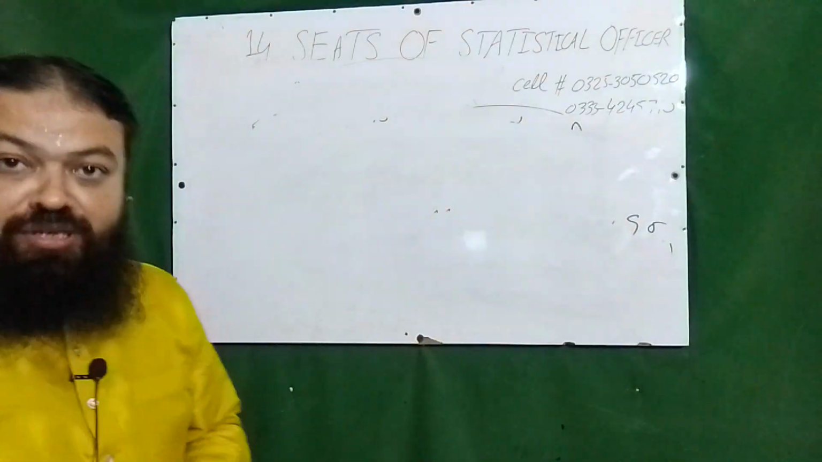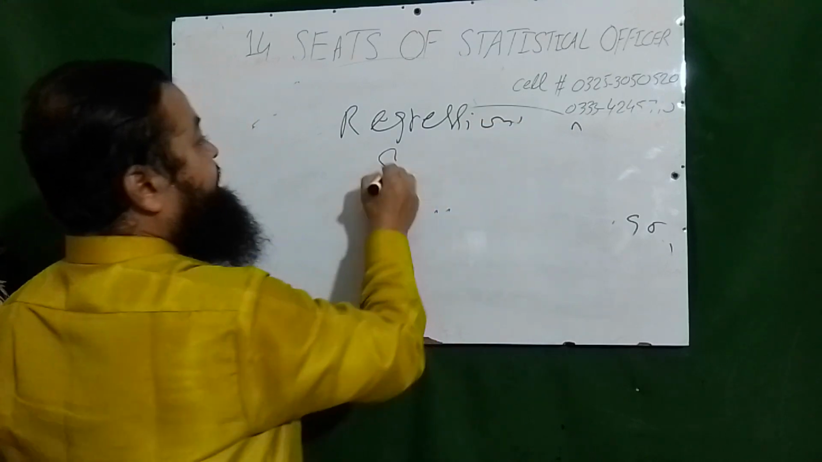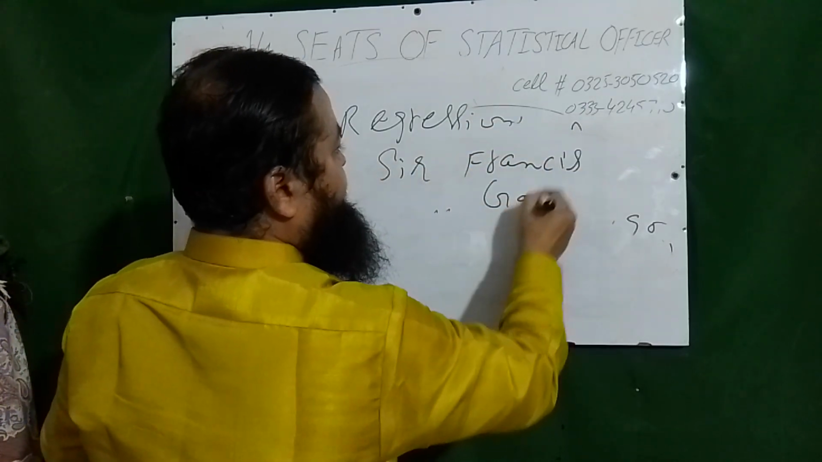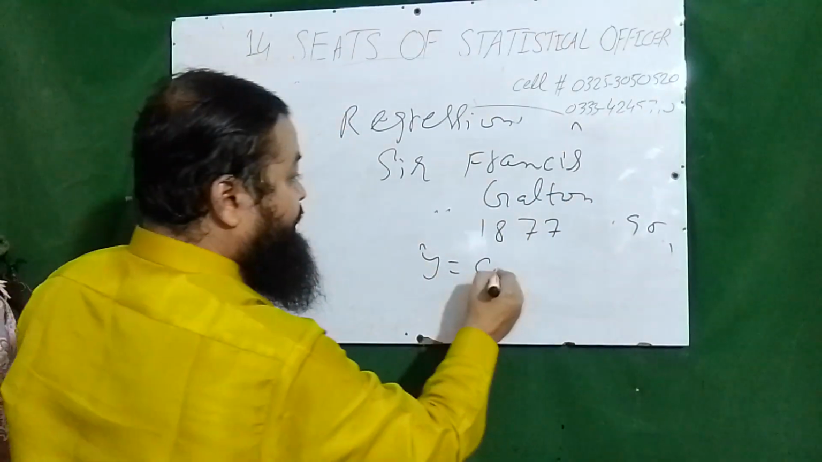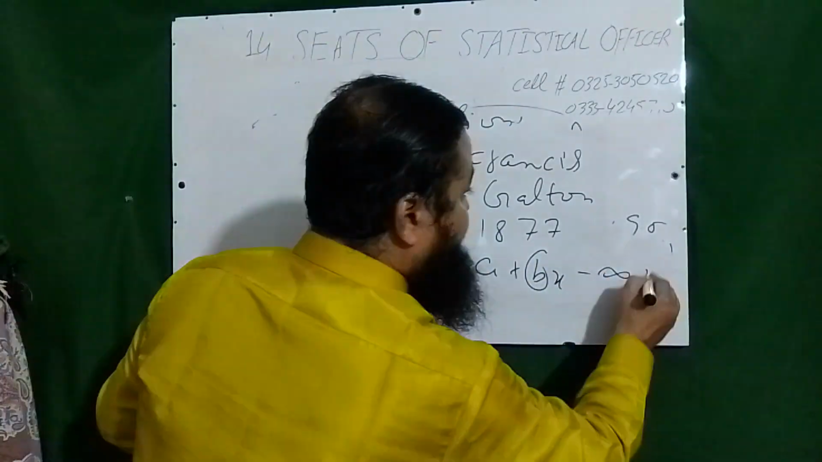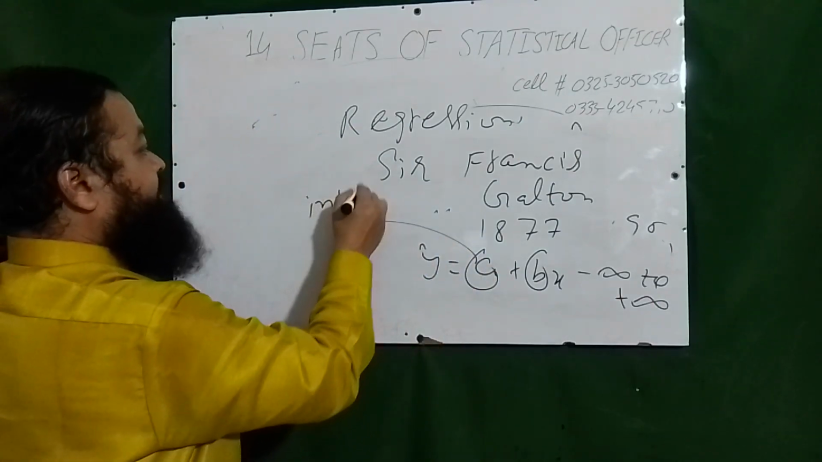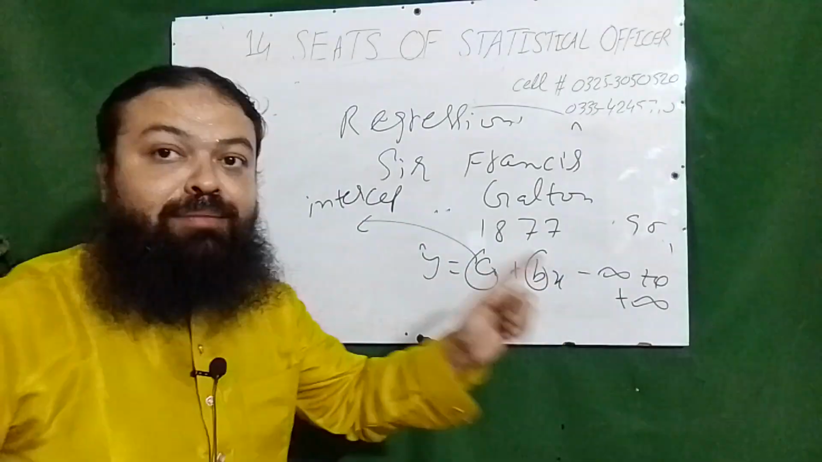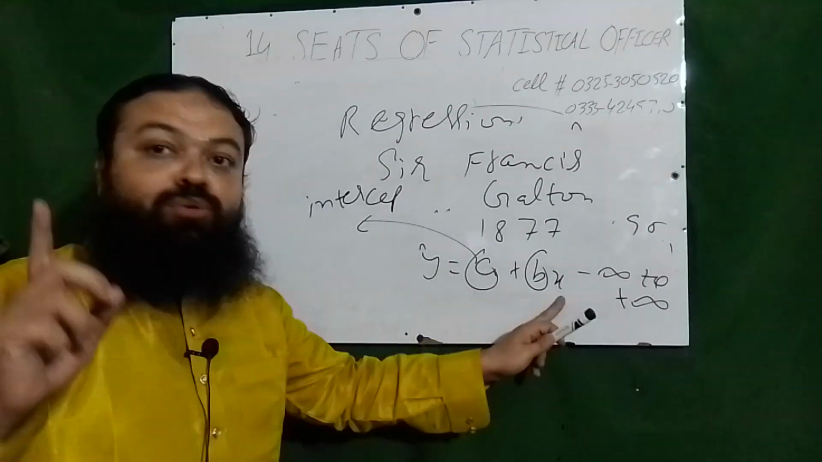Now I will discuss important questions for regression. It was introduced by Sir Francis Galton in 1877. The equation is y cap equal to a plus bx. b is the regression coefficient. Its range is minus infinity to plus infinity. a is the intercept: the value of y, the dependent variable, when all independent variables are 0, and b tells us the change in y for per unit change in x.